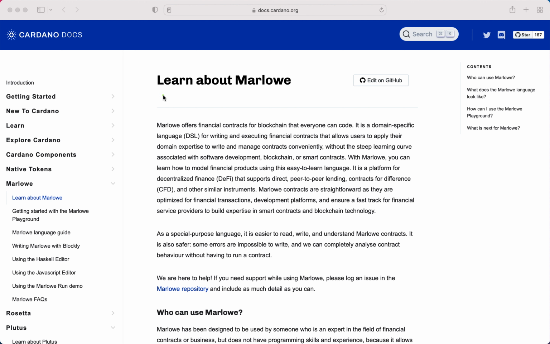Marlowe offers financial contracts for blockchain that everyone can code. It is a domain-specific language, DSL, for writing and executing financial contracts that allows users to apply their domain expertise to write and manage contracts conveniently, without the steep learning curve associated with software development, blockchain, or smart contracts. With Marlowe, you can learn how to model financial products using this easy-to-learn language.